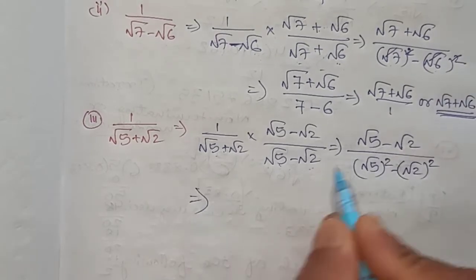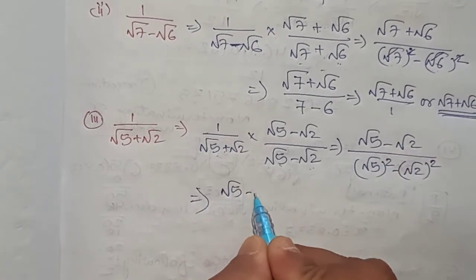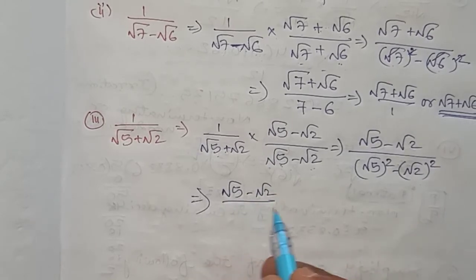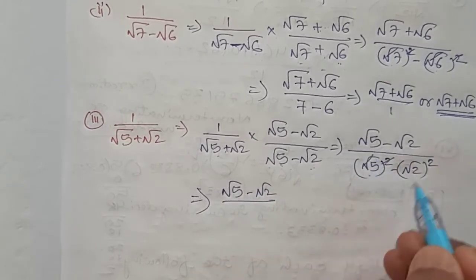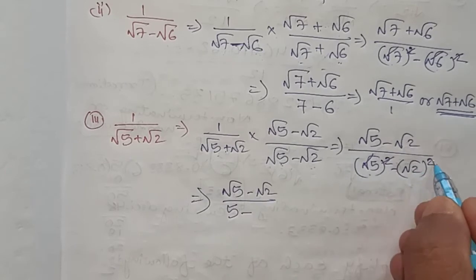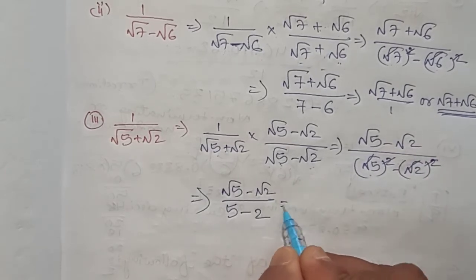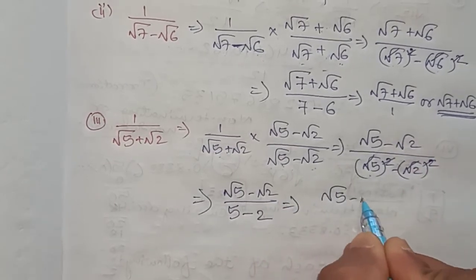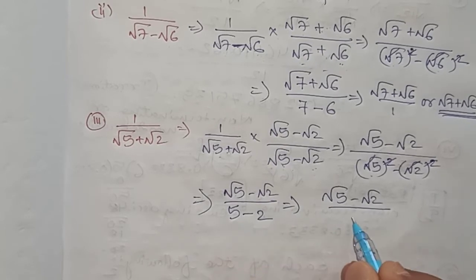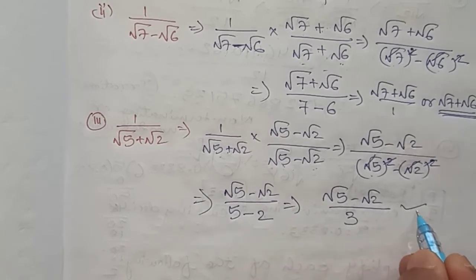Okay, now this will be as it is in the numerator, because we won't be able to subtract. Root 5 square root cancels, root 5 minus root 2 by 5 minus 2 is 3. This much will be your answer.